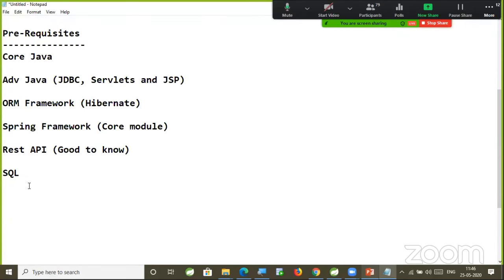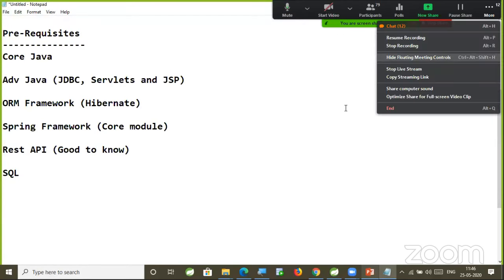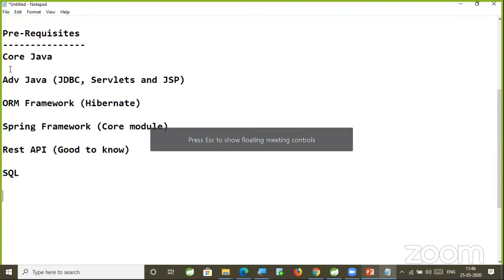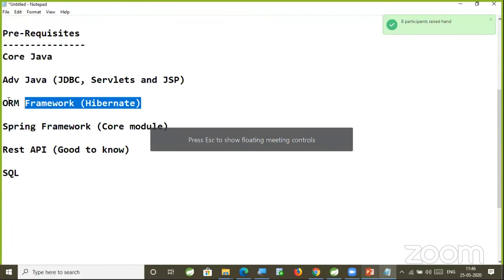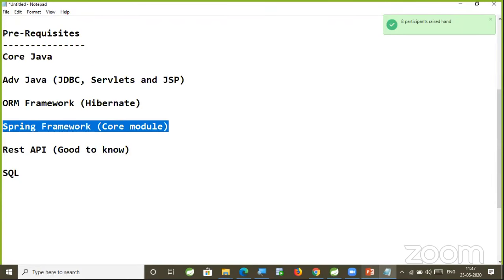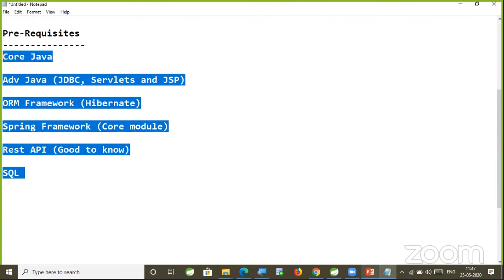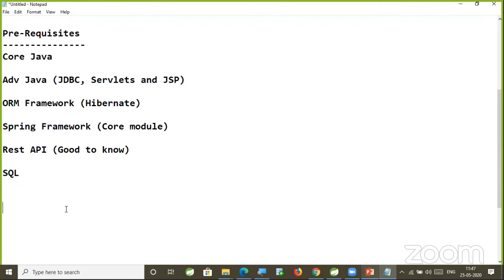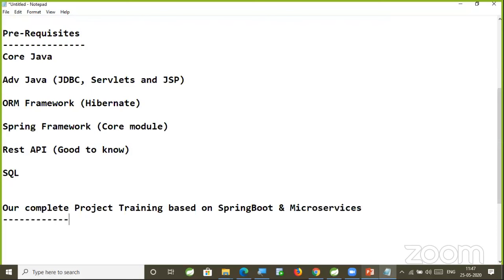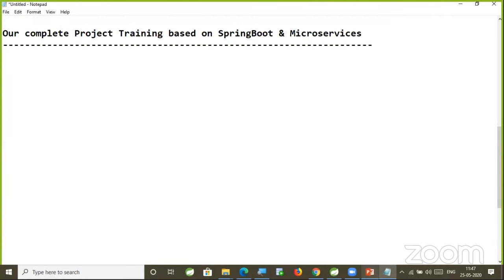I hope all of you are clear with these prerequisites. Core Java is a prerequisite, advanced Java is a prerequisite, ORM framework knowledge is required, Spring framework core module is required, REST API if you know is well and good, and SQL knowledge is required to develop the persistence layer in our application. Our complete project training is based on Spring Boot and microservices. We are going to develop our projects using Spring Boot and microservices.